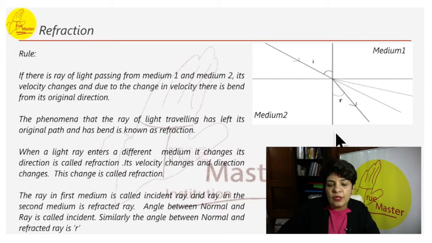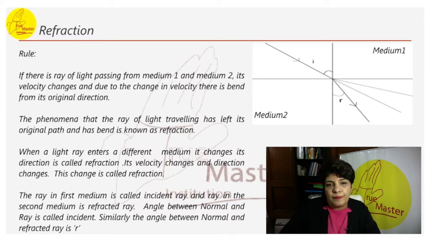Then the angle between the normal and the incident ray is called the incident angle. And similarly, the angle between the normal and the refracted ray is called the refracted angle.